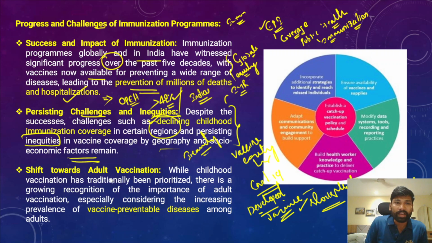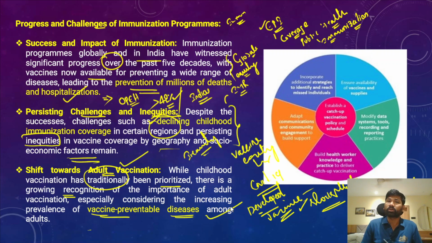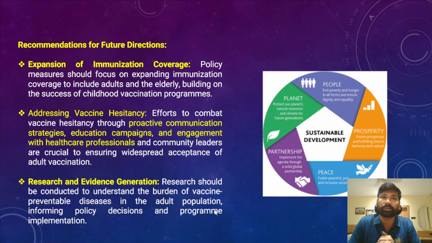However, in recent times, we have also seen a shift towards adult vaccination as well, because childhood vaccination was traditionally prioritized by governments. At the same time, there is also a growing recognition of the importance of adult vaccination, especially considering the increasing prevalence of vaccine preventable diseases among adults. So these are certain shifts and challenges associated with the existing vaccination or immunization programs.